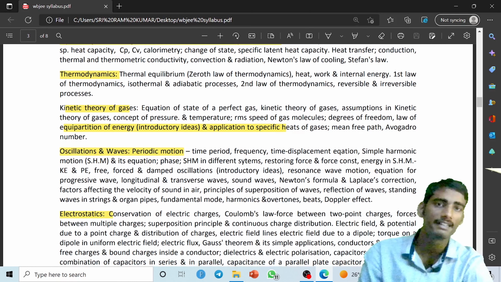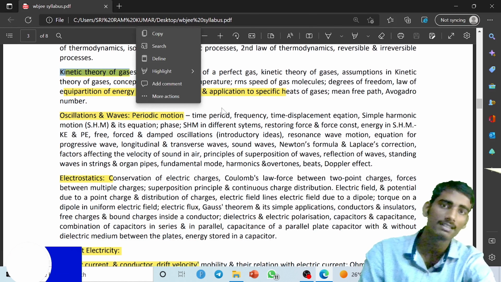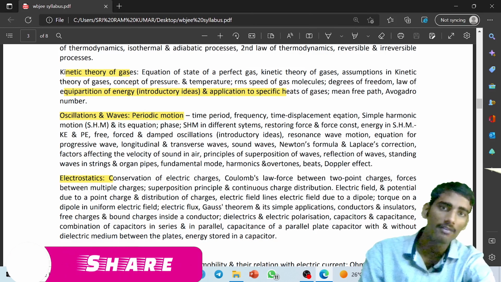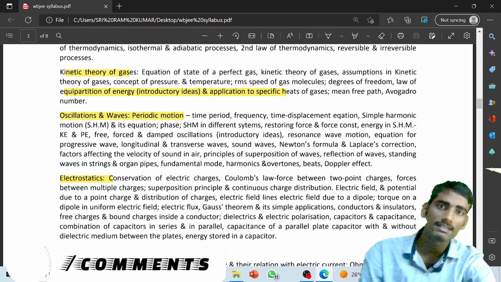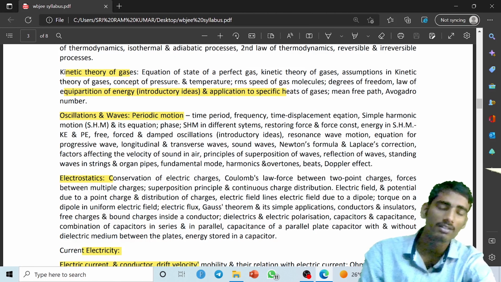Then the next chapter you have to study, guys, is the kinetic theory of gases. There you have to study the equation of state of a perfect gas, kinetic energy of a gas, assumptions of the kinetic theory of gases, the concept of pressure and temperature, RMS speed and so on.